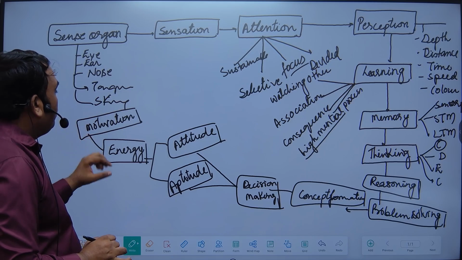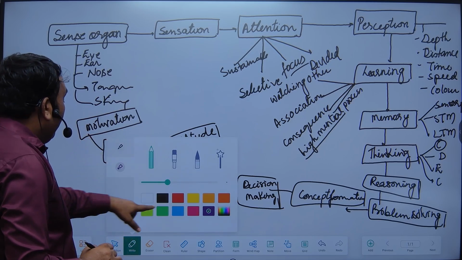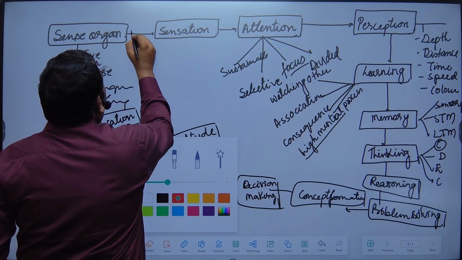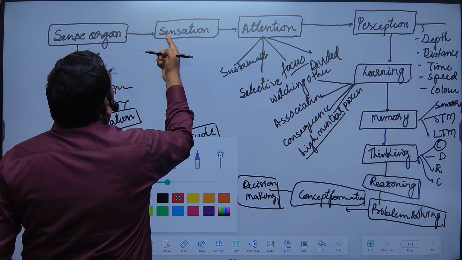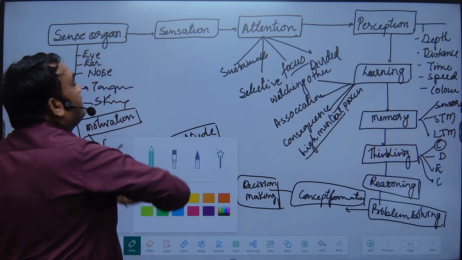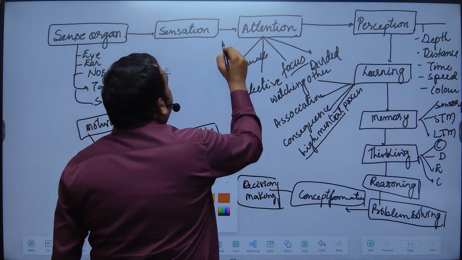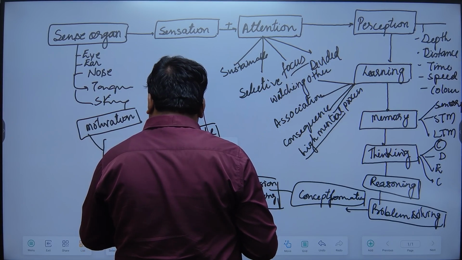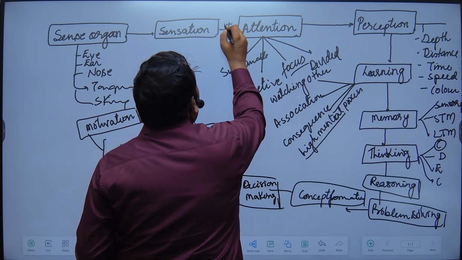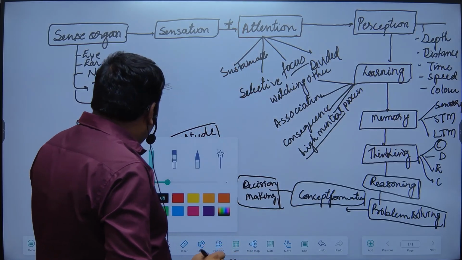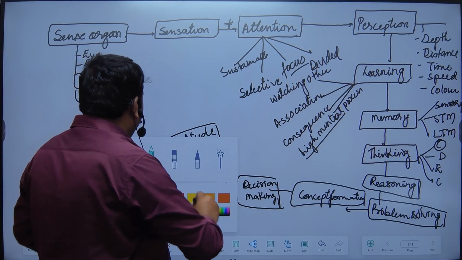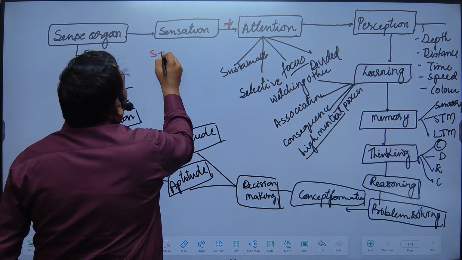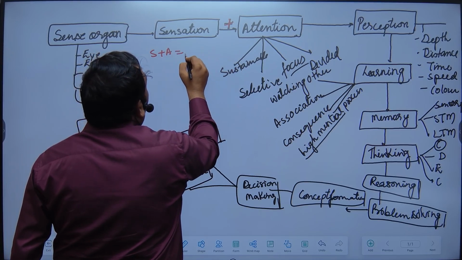And here I'll try to connect these things. Initially you will see that the sense organ will produce sensation, right? And sensation plus attention is equal to what?